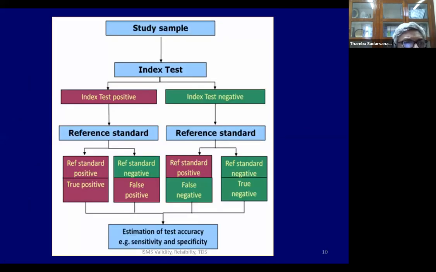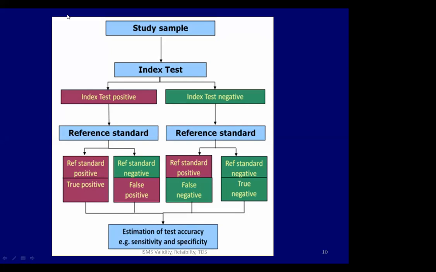Now I would like you all to look at this slide for a second. Here we have the study sample, or the patients who are undergoing the test. The index test is a new test, which could be positive or it could be negative. All the patients then undergo the reference standard, which could be positive or negative.